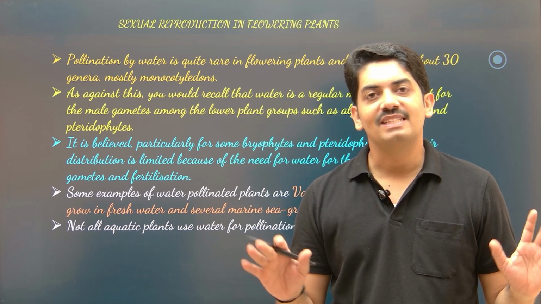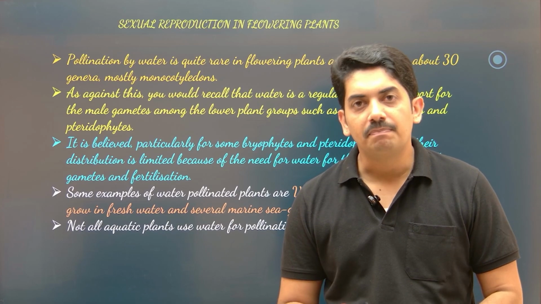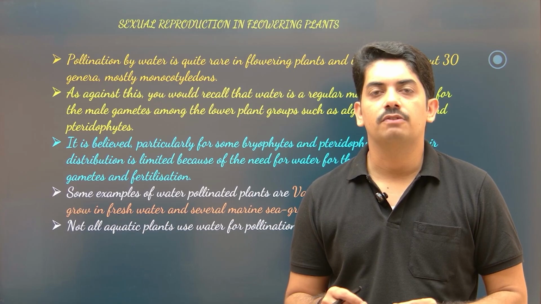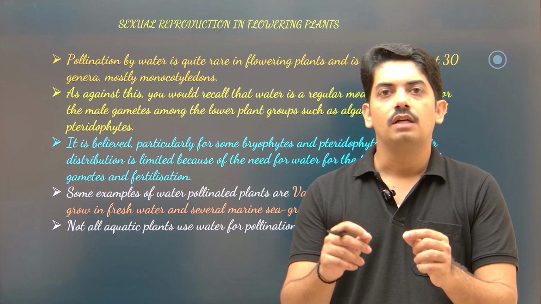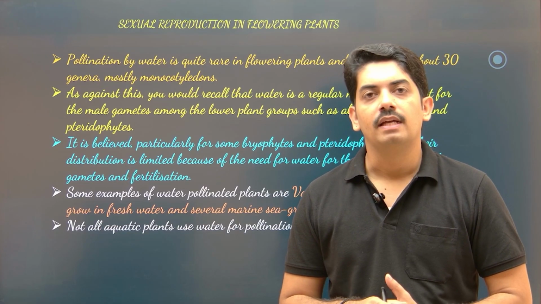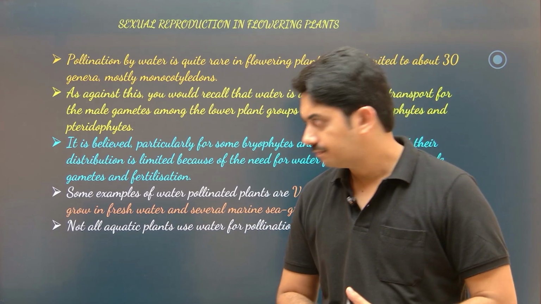Okay, here water is not acting as a medium to conduct the pollination, but some plants are completely submerged and they require water current to carry their male gametes to the female gametes. Let us see how this water pollination takes place and how plants have evolved for this mechanism.